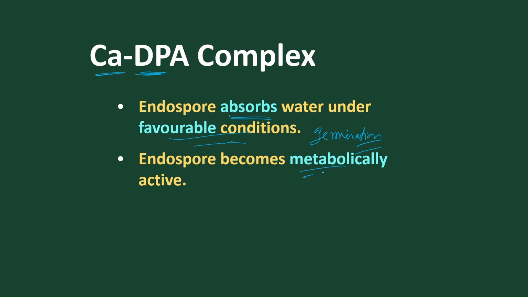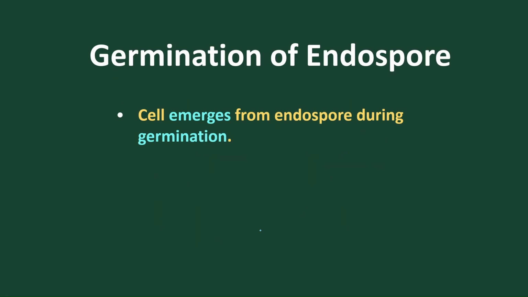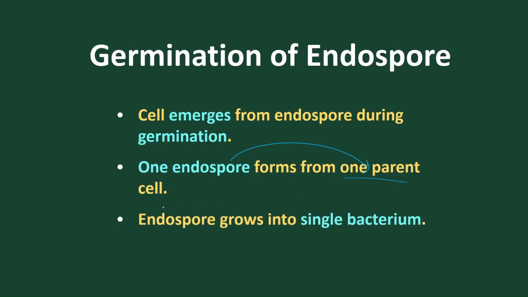This endosperm then becomes metabolically active and breaks the dormant stage, and the thick spore coat ruptures, giving rise to the new endosperm. So germination of endosperm means a new bacterium arises from the endosperm. One endosperm will produce one bacterium. So one endosperm is regarded as one parent cell, and gives rise to a single bacterium.